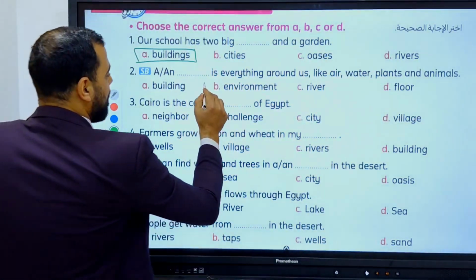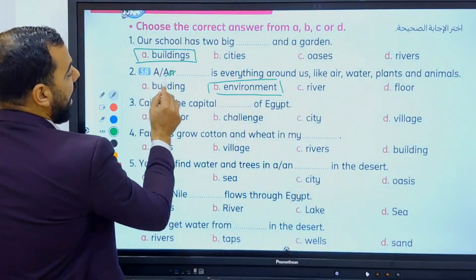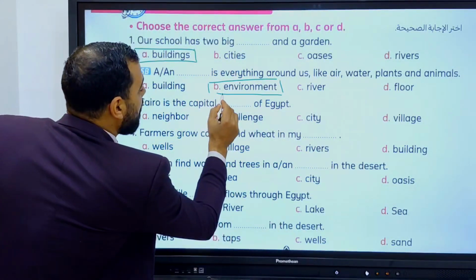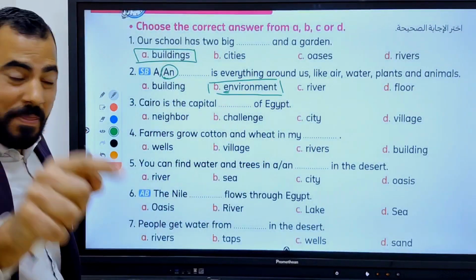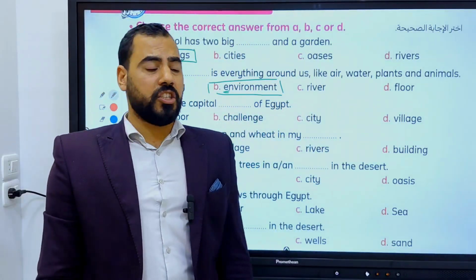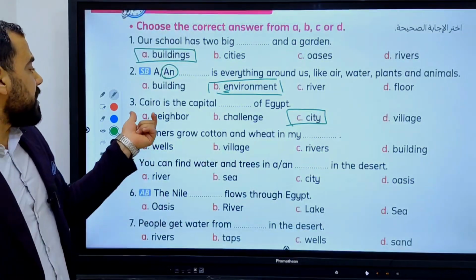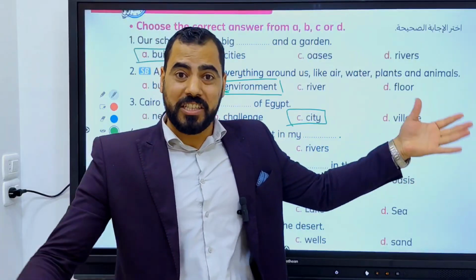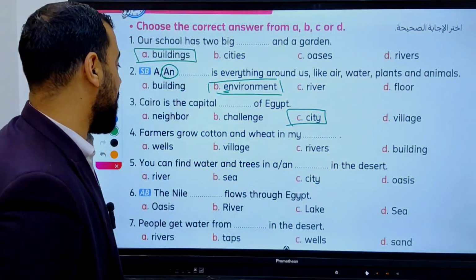Excellent, thank you. Environment. Environment starts with a vowel, so we have to choose an environment. That's amazing. Cairo is the capital city of Egypt, because Cairo can't be a neighbor, Cairo can't be a challenge, Cairo can't be a village. It's the biggest city in Egypt. It's the biggest city in Africa. The most crowded city in Africa.